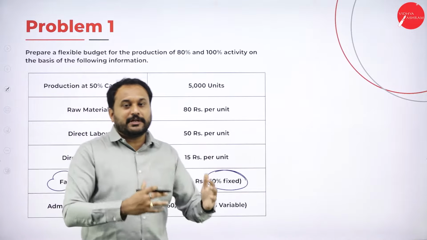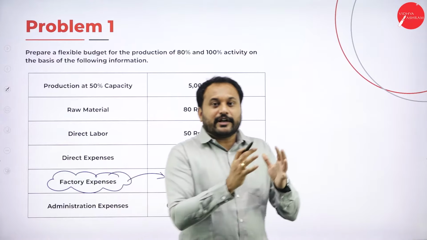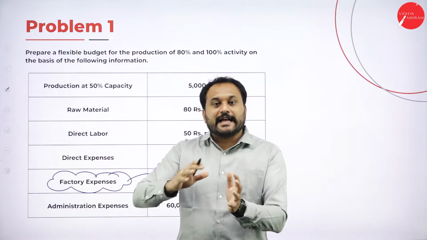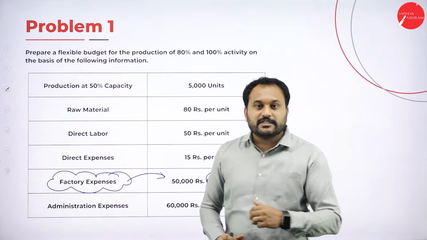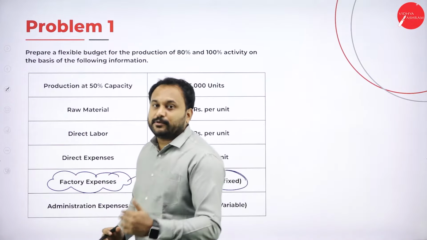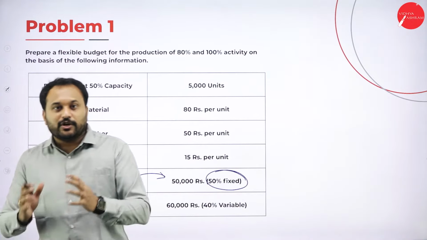We went with the cross multiplication. We got to know that for 80%, the factory can produce 8,000 units, and for 100%, they can produce 10,000 units. We got to know that.